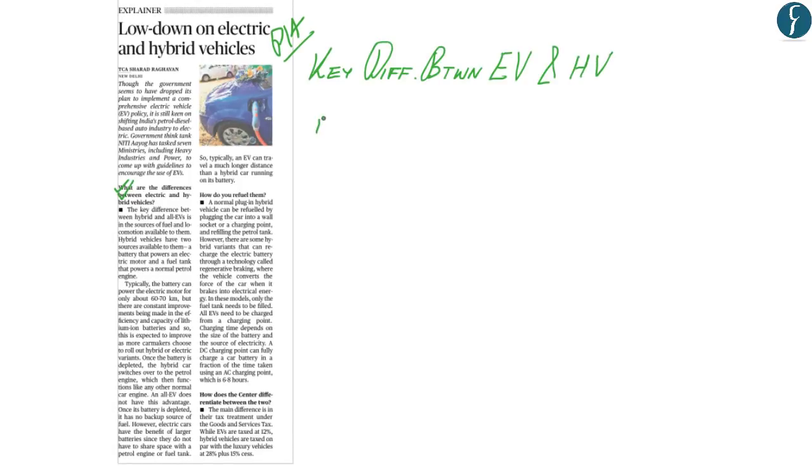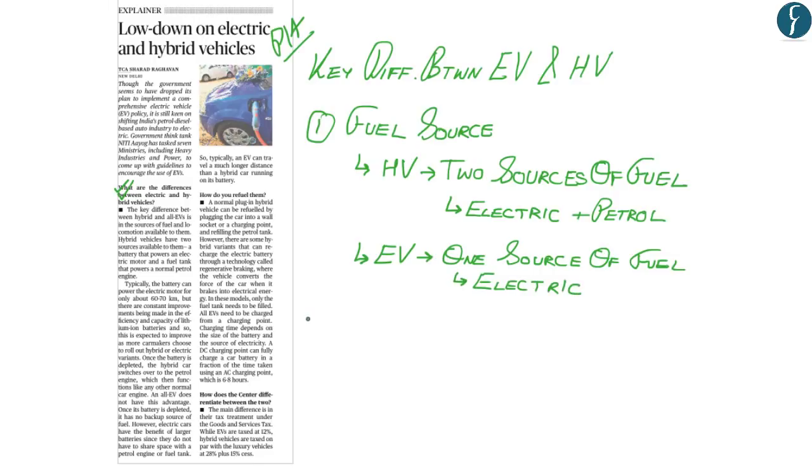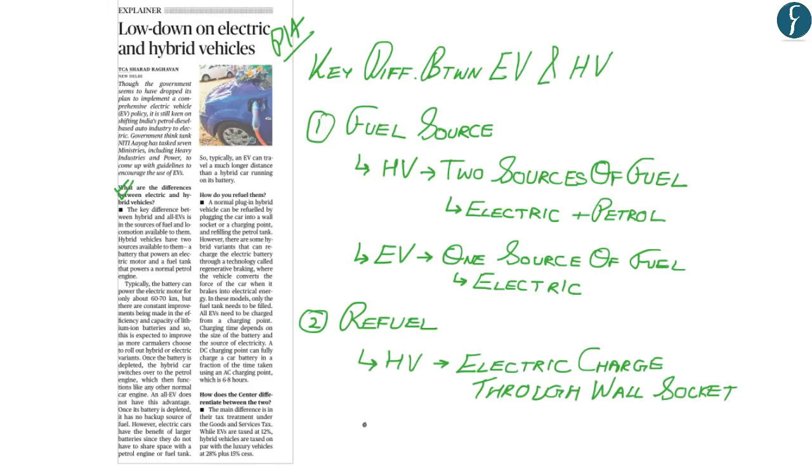Now according to this article, the key difference between electric vehicles and hybrid vehicles is of fuel, wherein hybrid vehicles have two sources of fuel, one of them is a battery that powers an electric motor and a normal fuel tank that powers a normal petrol engine, while electric vehicles have only one source of fuel, which is electric. Now, apart from this, the second key difference between electric vehicles and hybrid vehicles is the process of refueling, wherein, according to this article, a hybrid vehicle can be refueled by plugging the car into a wall socket, while an electric vehicle needs to be charged from a charging point.